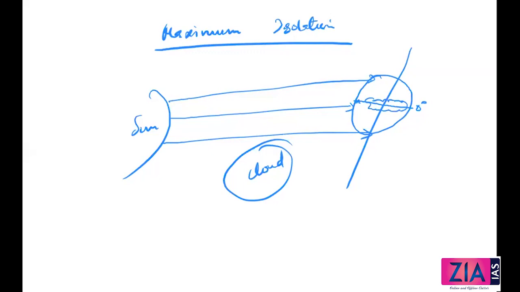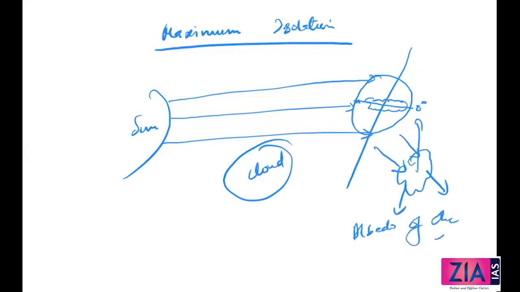Because of that, a lot of evaporation happens, and water vapor will be there in the atmosphere. Because of that, clouds are formed. If this is cloud, incoming solar radiation will not be allowed to pass through. It will keep it with itself, or sometimes it will reflect it back also. This phenomenon is called albedo of the earth.